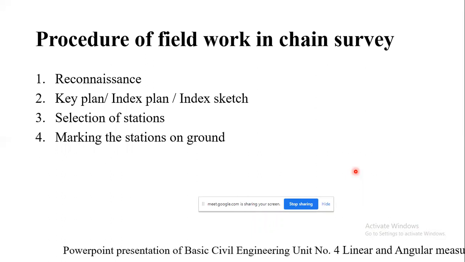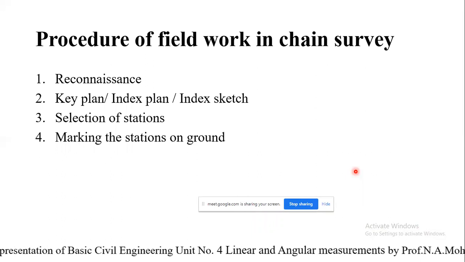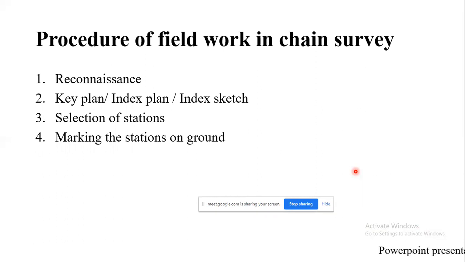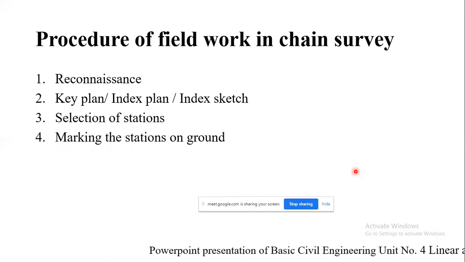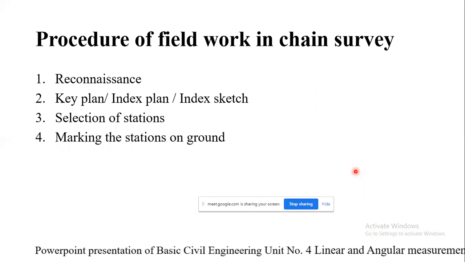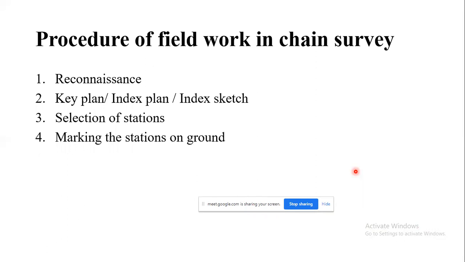These pegs are generally 2.5 centimeter square and 15 centimeter long, which we have seen, and they have pointed ends. So they are driven into the ground firmly, and correspondingly they are used so that the stations can be traced.